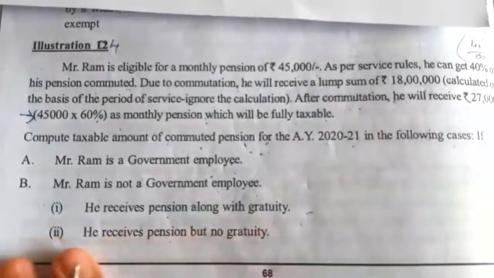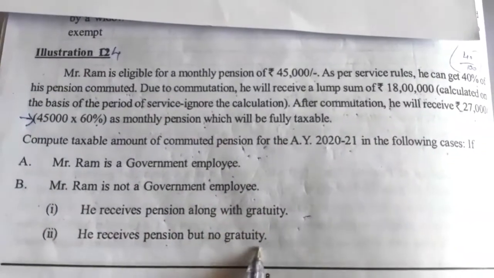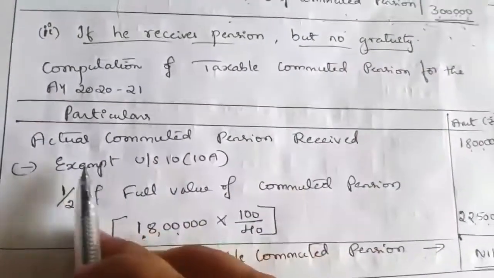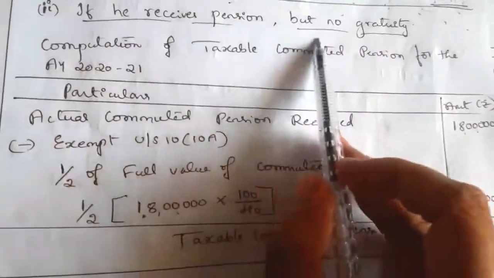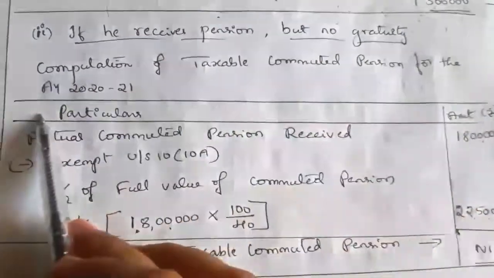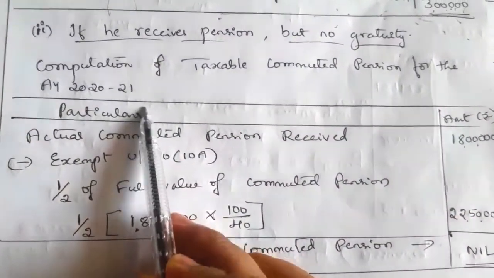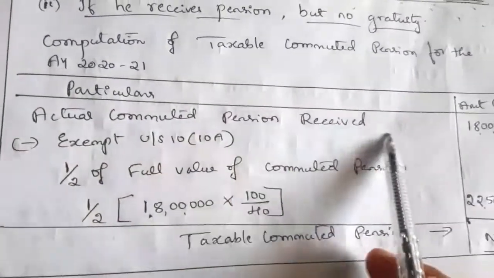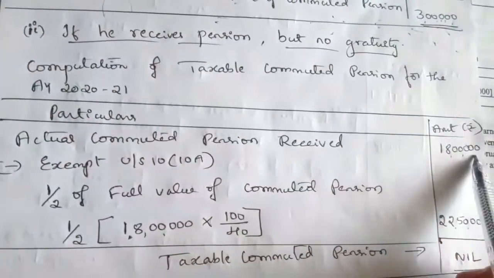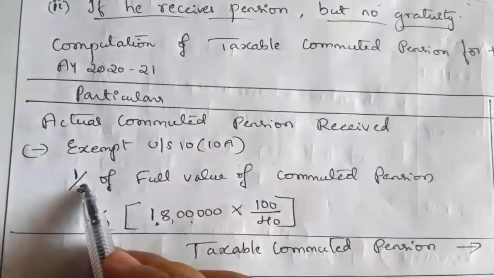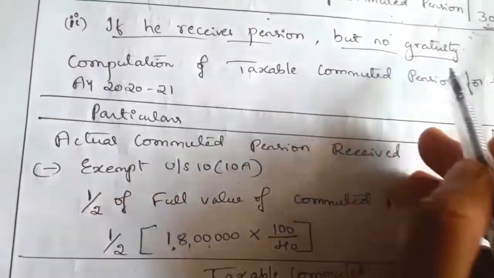Next is the second case, if he receives a pension but no gratuity. The difference is we have to take half. So that is the right heading: if he receives pension but no gratuity, computation of taxable commuted pension for the assessment year 2020-21, particulars and amount column. Under that, actual commuted pension received is the same 18 lakh as in the previous case, exempt under section 10(10A). Here we have to take half in case of no gratuity.